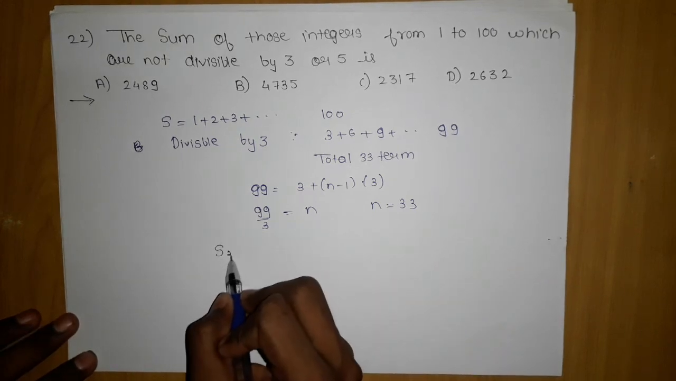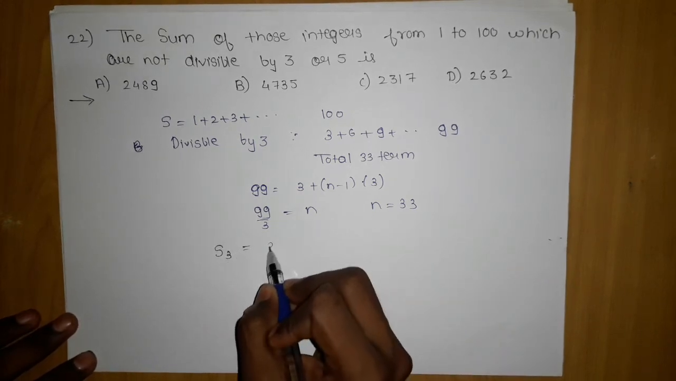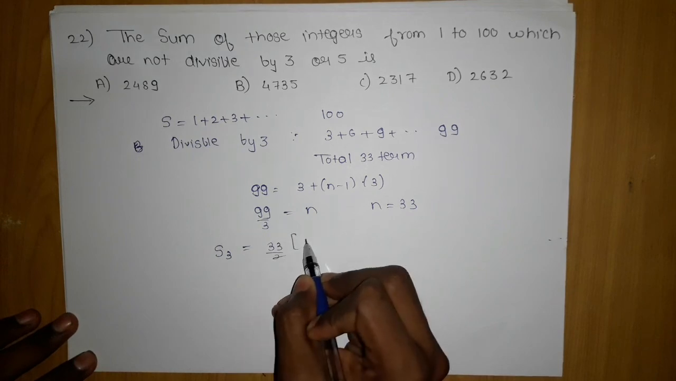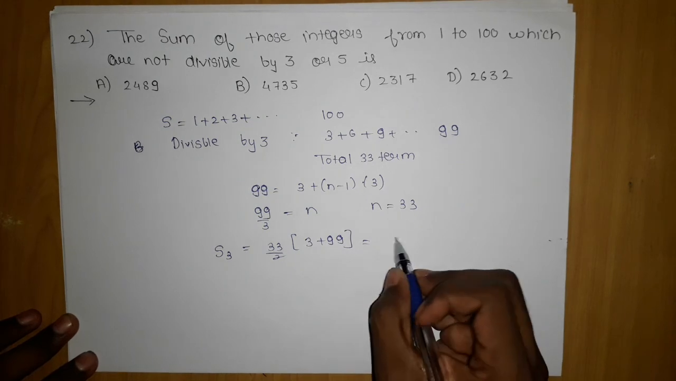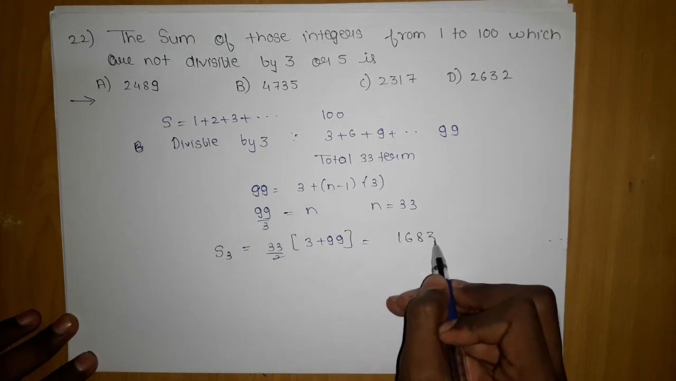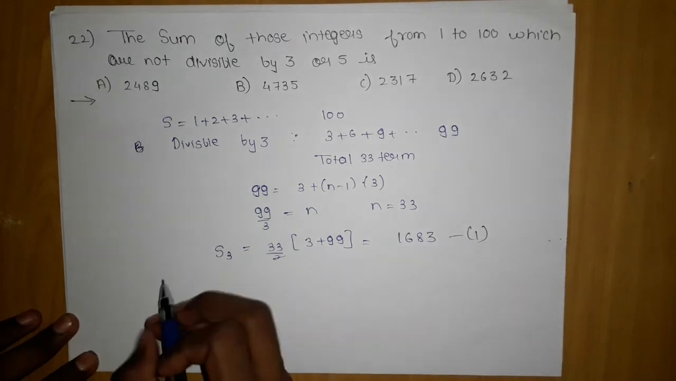So can I get the sum of the divisible by 3 terms? 33 by 2, my first term is 3, my last term is 99. So I will use this standard formula of summation, which gives me 1683. I will keep it as S3.